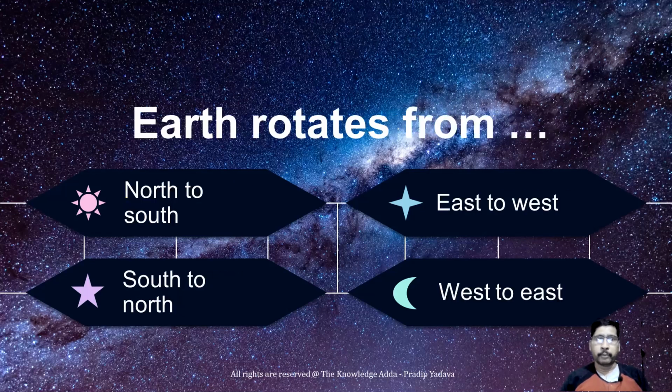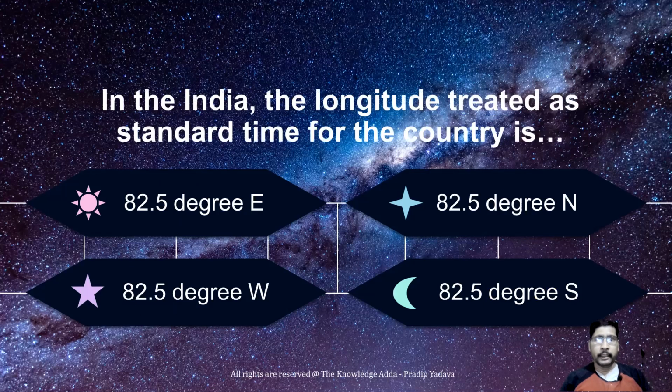Earth rotates from, so here you have to tell in which direction: north to south, south to north, east to west, or west to east. Basically, Earth rotates from west to east. In India, the longitude treated as standard time for the country is 82.5 degrees east. So this option is the correct option.